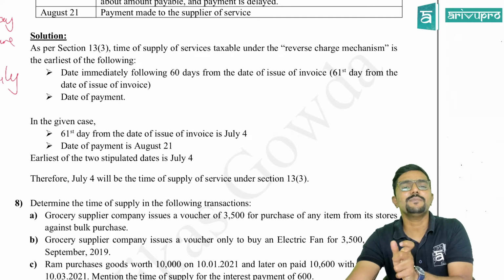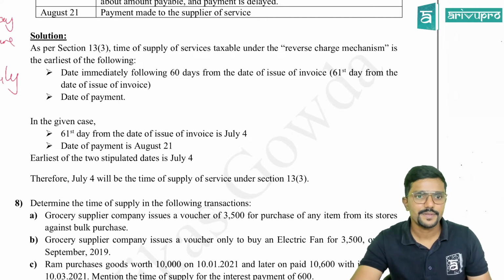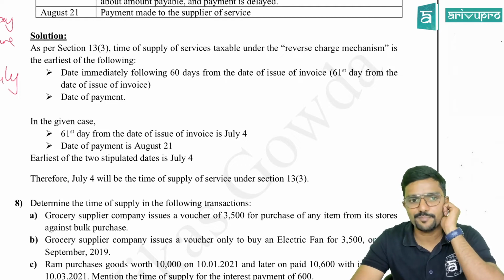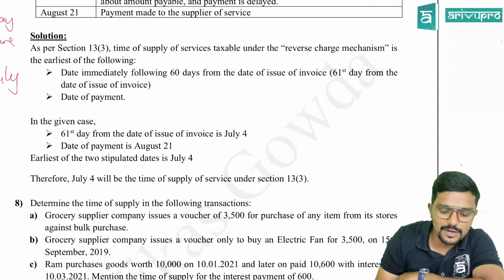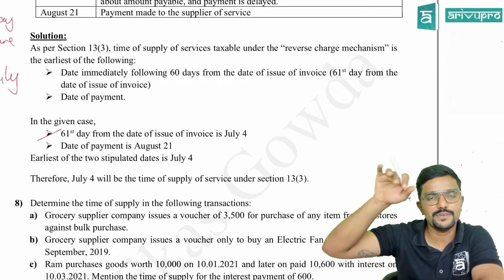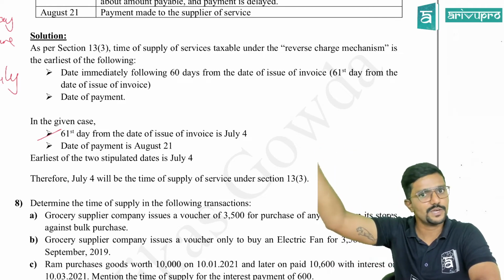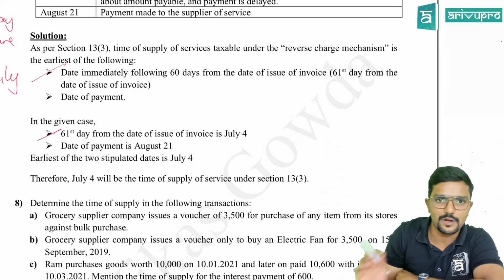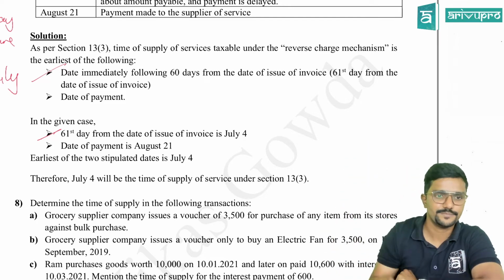But in simple terms, I am telling the 61st day from the date of invoice. Clear? Yes, sir. Then date of payment. In the law, what they have used is date immediately following 60 days from the date of issue of invoice. You can also use the same thing when you are explaining the provision. Clear? But while calculating, remember the 61st day.